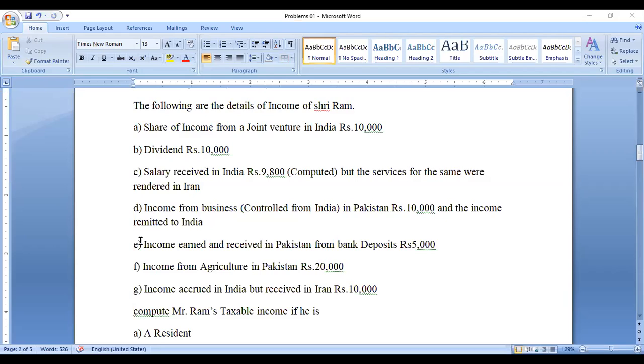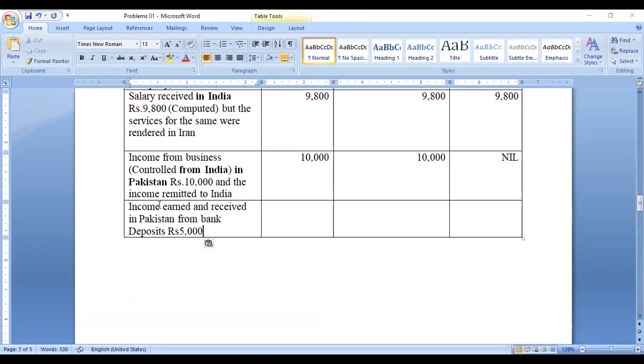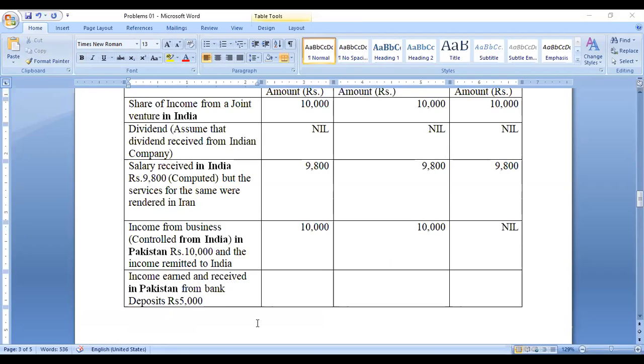Next one is the fifth one: income earned and received in Pakistan, from bank deposits. So this is not an Indian income. It is a foreign income, from outside India. That amount is 5,000 rupees. Wherever you received the income, as an ordinary resident, he has to pay tax. It is taxable to all the amount.